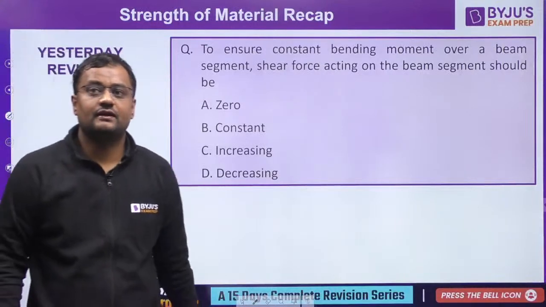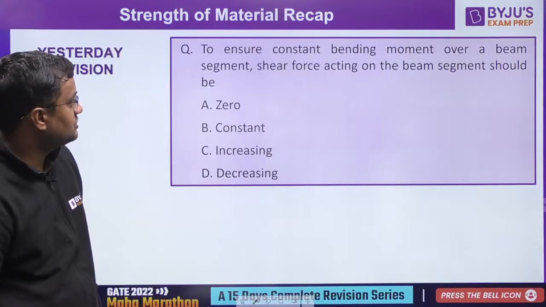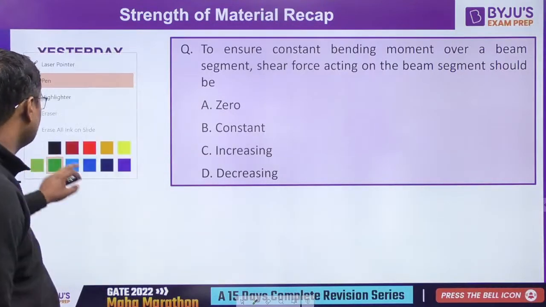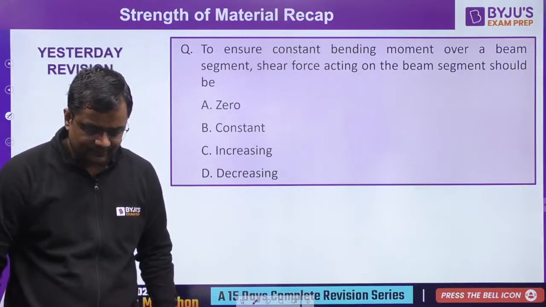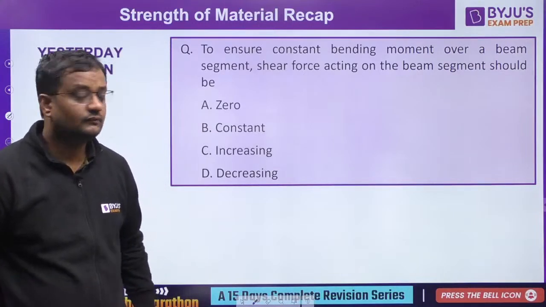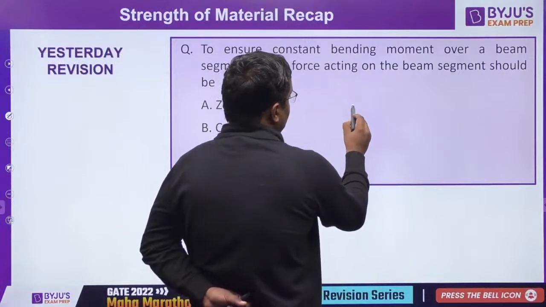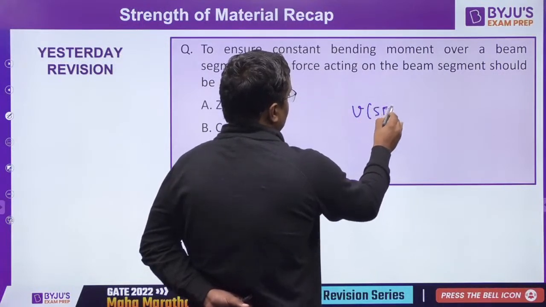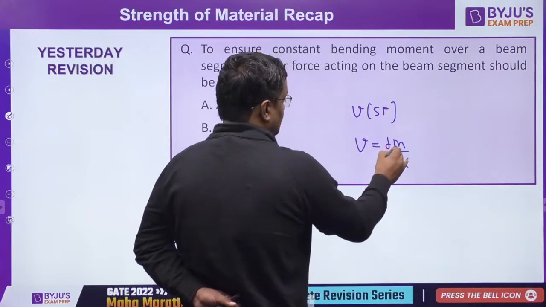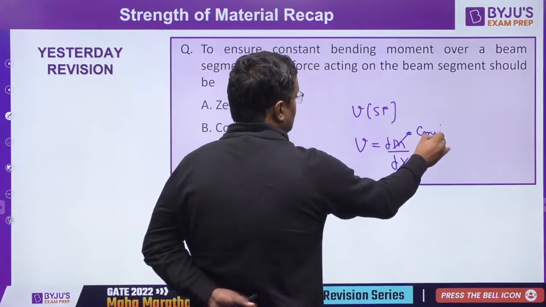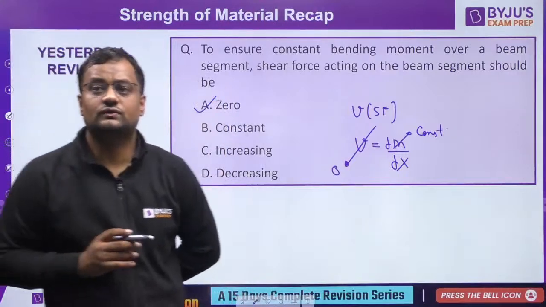Next question. To ensure constant bending moment over a beam segment, the shear force acting on the beam segment should be, yesterday's revision, guys. Soon we are coming to today's class after the revision. Shear force V is equal to dM by dx. Yesterday I told you. So if M is constant, then shear force is 0.